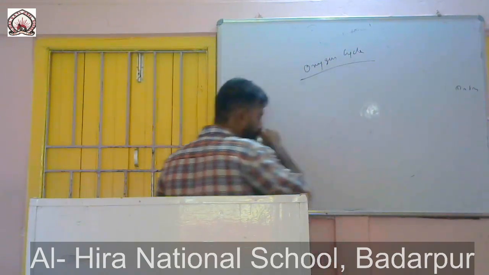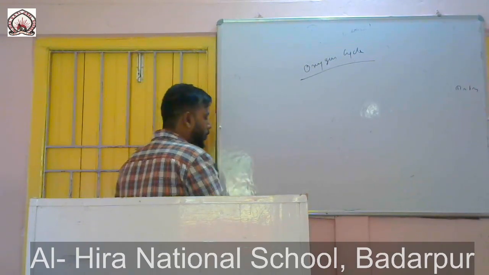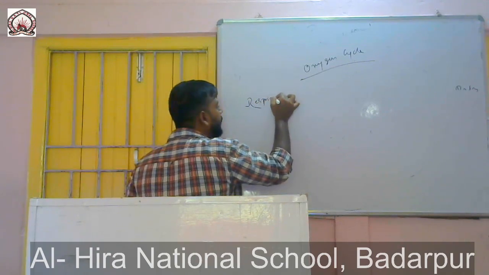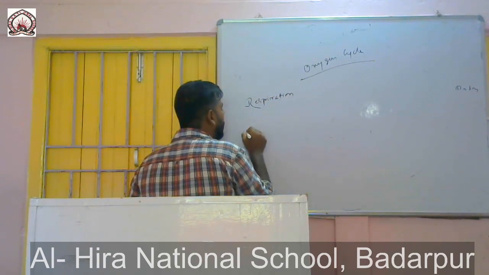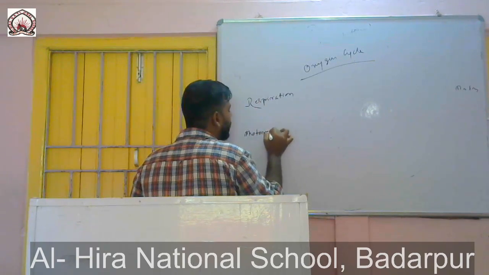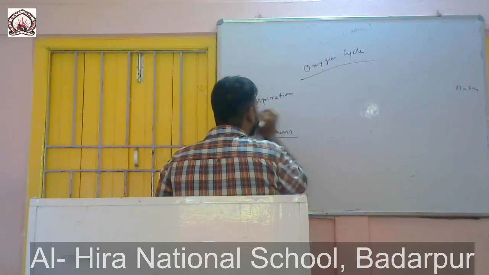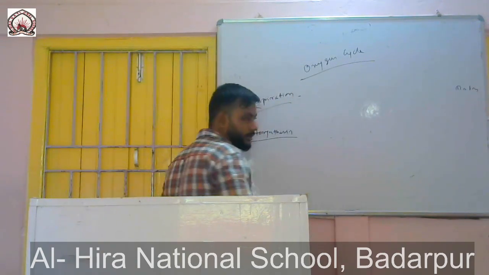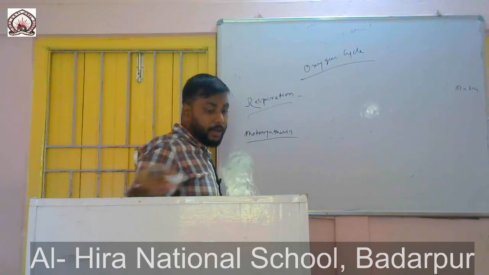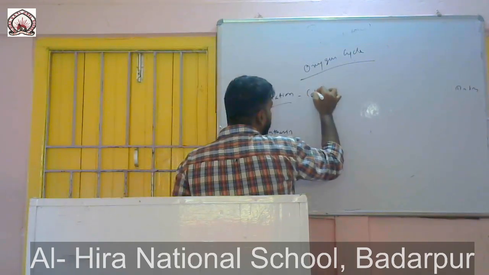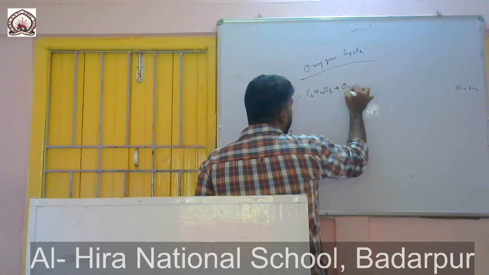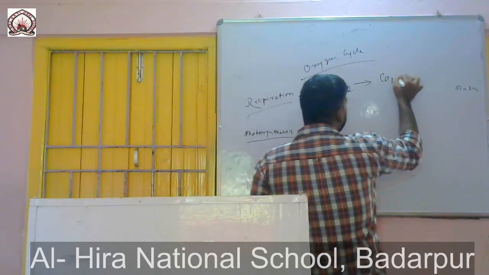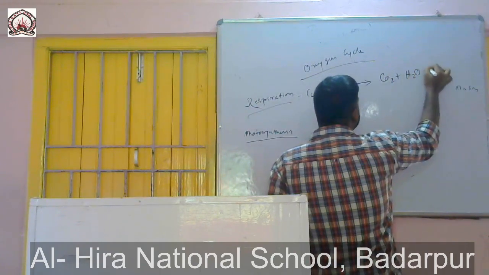So in order to understand this one, we have to understand two reactions: the respiration and the photosynthesis. In respiration, what happens? The food obtained by the animal will react with oxygen to produce carbon dioxide, water plus energy.